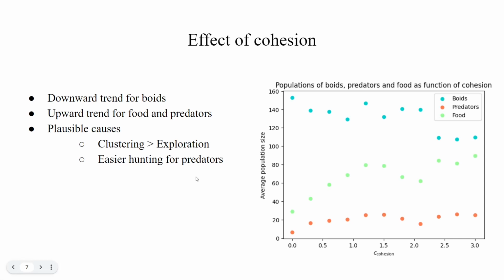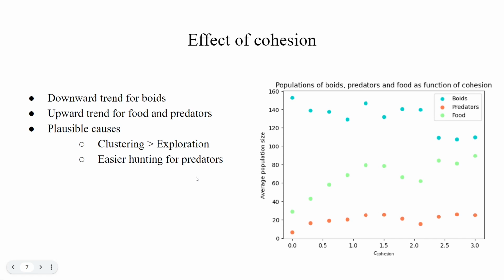In the beginning, we mentioned that swarming can be an evolutionary advantage. To investigate that, we looked at how our system behaves for different swarming strengths. The swarming of our boids is determined by three different parameters, one for each rule. In this graph, we show how our populations evolve for different cohesion strengths.